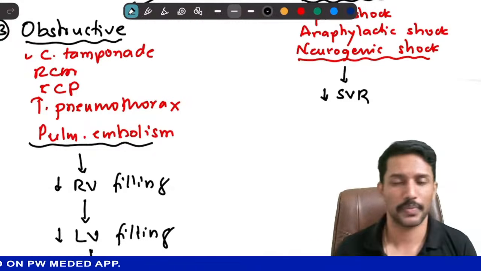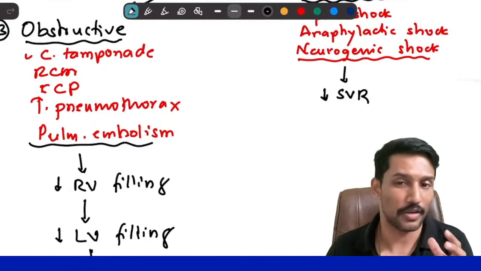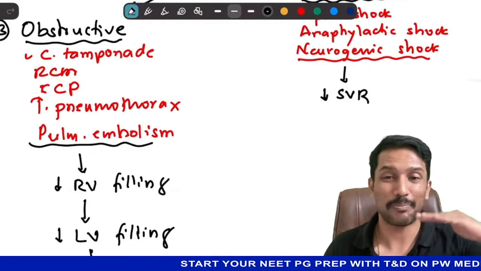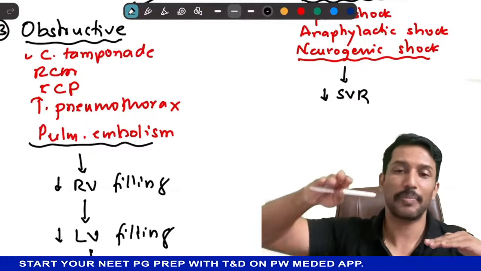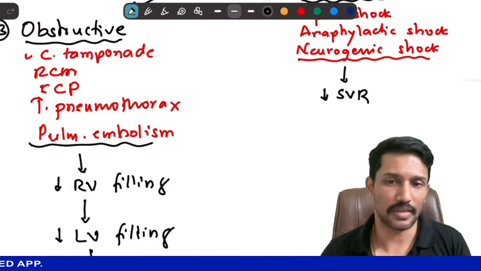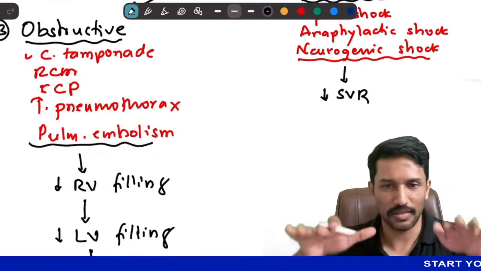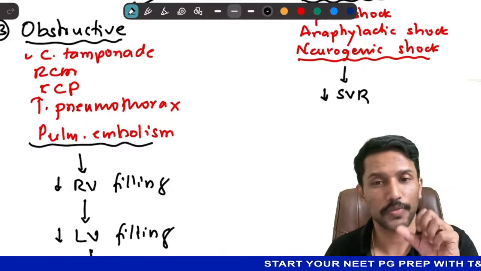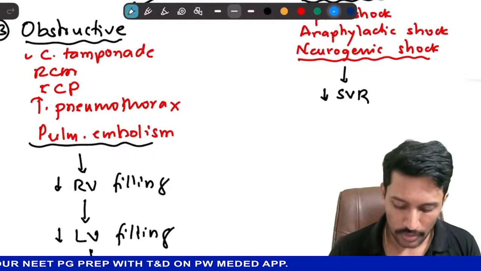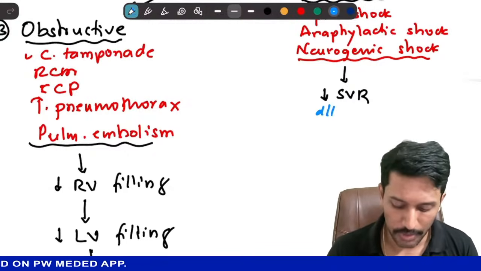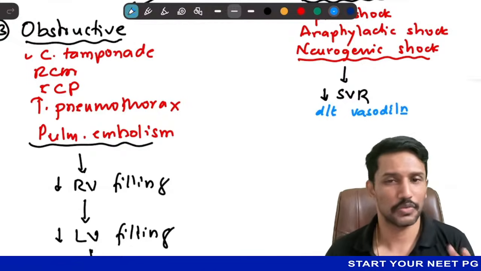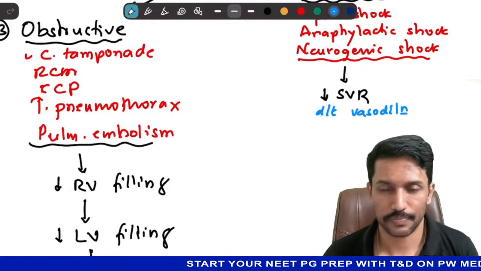Why did this person collapse? When we suddenly hear some bad news, it could be a psychological stressor or even a physical stressor, it will lead to a sudden decrease in sympathetic nervous system activity and maybe an increase in parasympathetic. Or even if parasympathetic doesn't increase, sympathetic decreased. And when sympathetic decreased, parasympathetic overactivity does happen, because generally there is a balance. And we know that sympathetic causes vasoconstriction. But what does parasympathetic do? Vasodilatation. So now with parasympathetic overactivity, there will be vasodilatation, and a dilated blood vessel will give less resistance to the flow of blood. That's why we say decreased systemic vascular resistance.